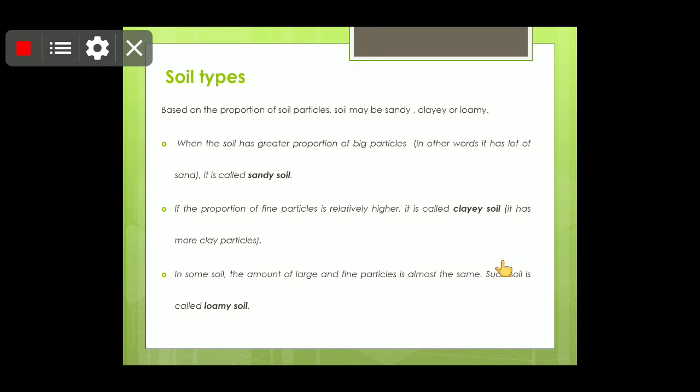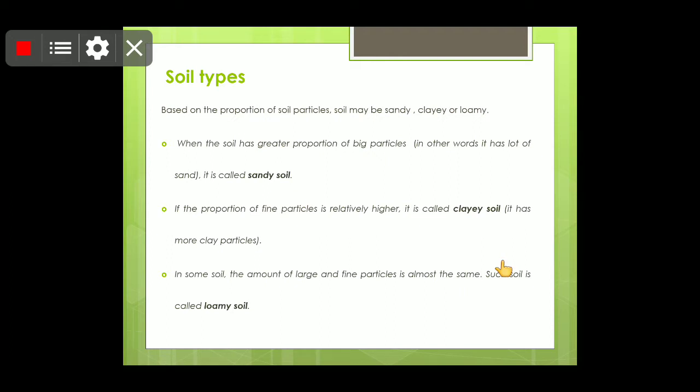And children, soil types. Based on the proportion of soil particles, as I have told you, gravel and stone have a bigger size, sand is smaller than that, silt is smaller than that, and clay is very fine. So on that basis, when the soil has a greater portion of big particles, in other words a lot of sand, it is known as sandy soil.